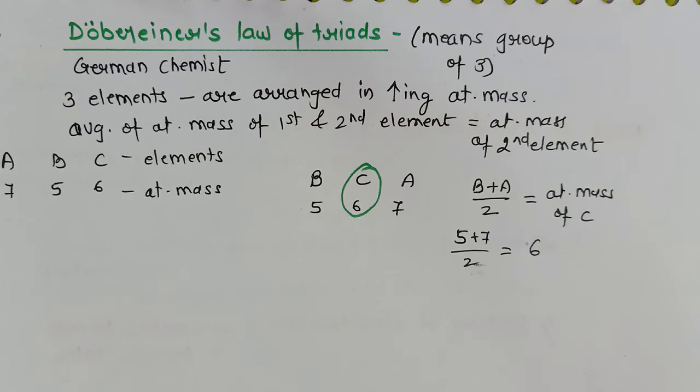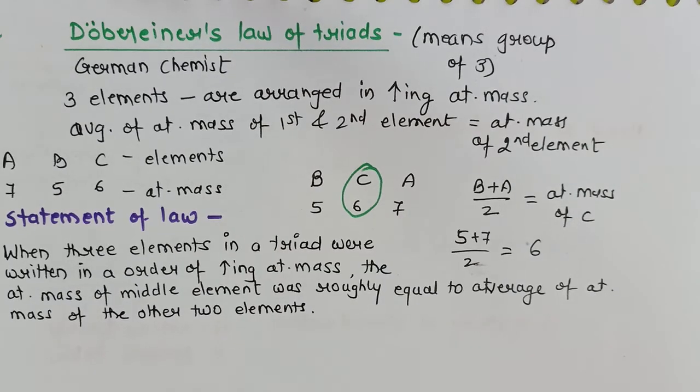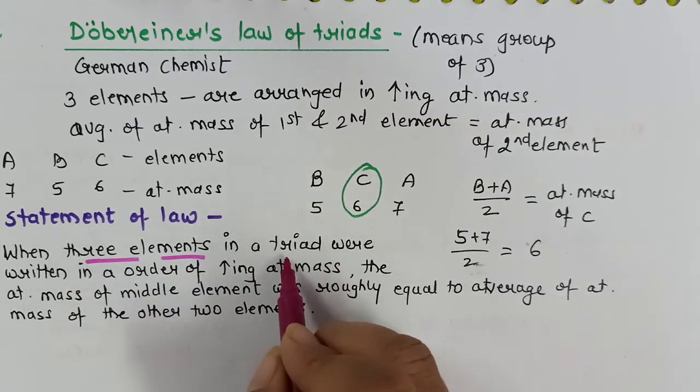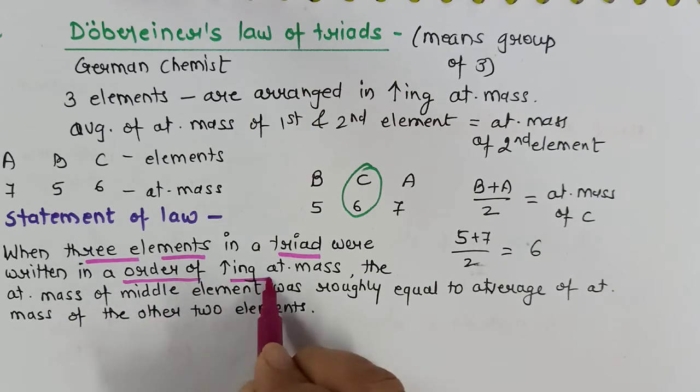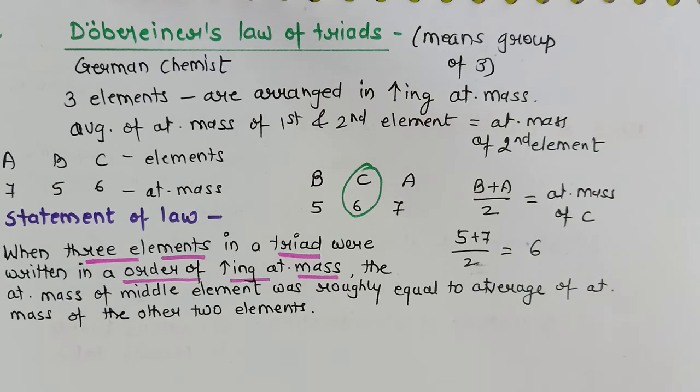Now we'll have a certain specific example, but before that we will learn the statement of Dobereiner's law. So what is the statement of Dobereiner's law of triads? That when three elements are arranged in a triad, triad means a group of three, but that also in a specific order, in order of increasing atomic mass, then what is the impact?